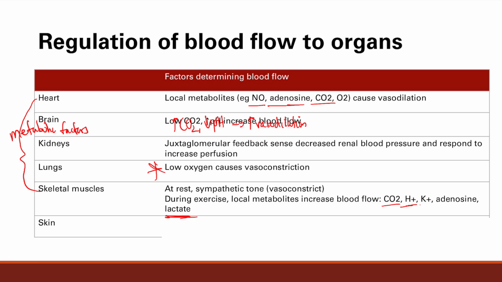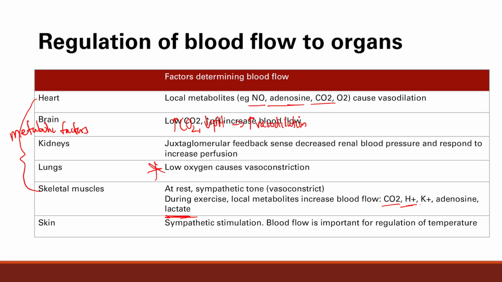So finally, we have skin. The regulation of blood flow in the skin is from the sympathetic system. So the sympathetic system causes vasoconstriction, and this is important for regulation of temperature, because blood is very warm and we're hot-blooded creatures. So blood flow is very important. So your brain is going to regulate our temperature by increasing or decreasing vasoconstriction.